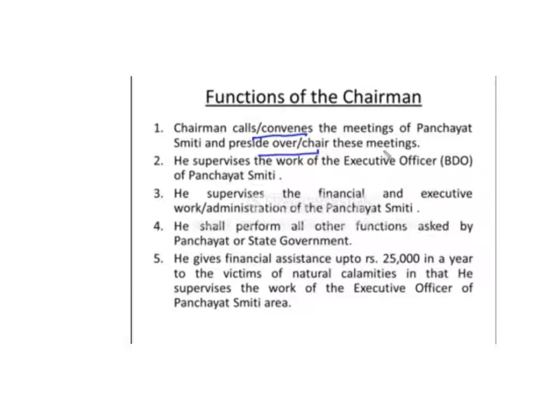Financial assistance means he can give money up to 25,000 in a year to the victims. Victims means those people who get affected because of these natural calamities.